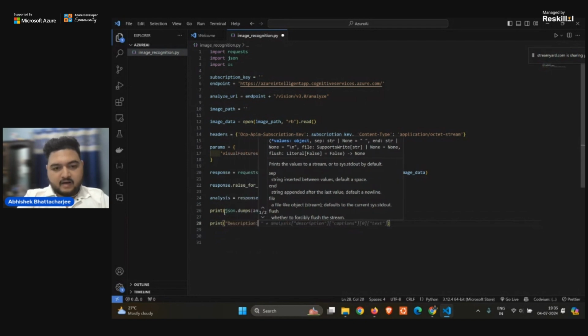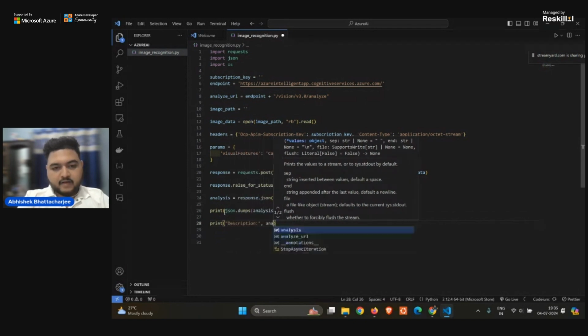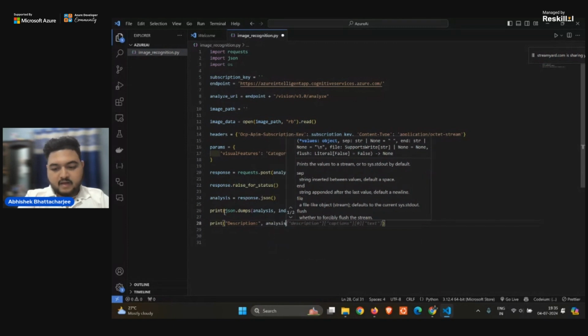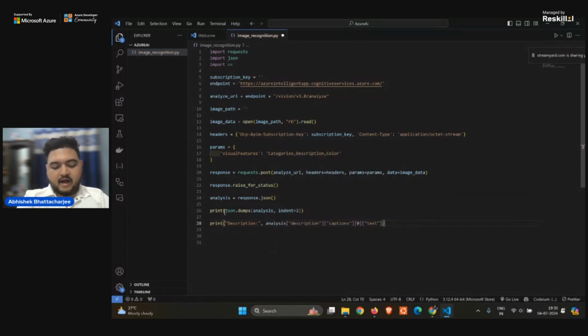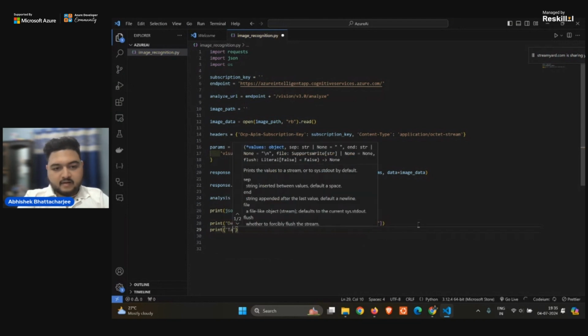Okay, and based on that, it will give you the analysis. Then it will give you the description. Description, caption, at array number 0, and it will give you the text. The last one would be the print. Print would be the tags here.